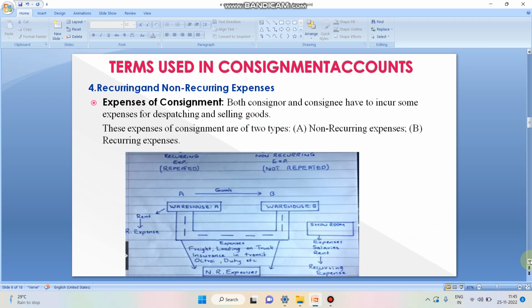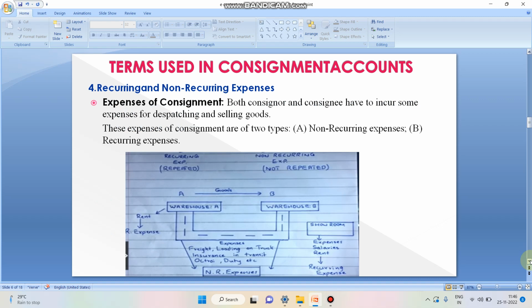The next one is recurring and non-recurring expenses. In consignment, both the consignor and consignee have to incur some expenses. These expenses are divided into two categories. One is recurring expenses, another one is non-recurring expenses. Recurring expenses means these happen repeatedly, for example, godown rent, warehouse rent, employee salary, worker salary.